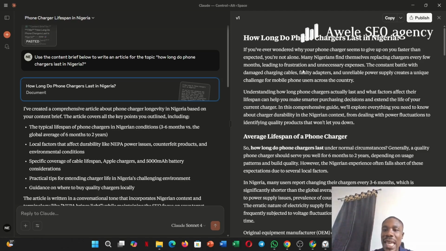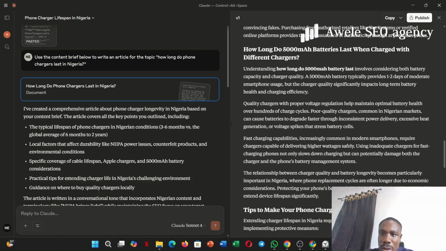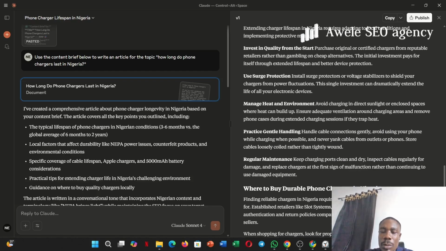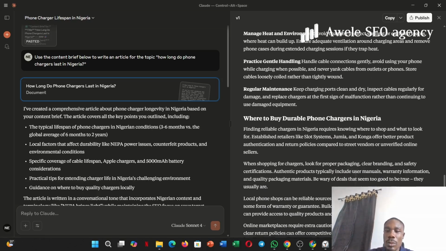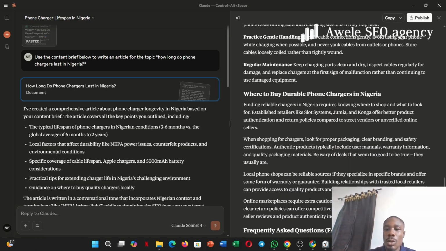So include our keywords, include our personal experiences. For example, there's a section here where it talks about how long phone chargers last. Now, include your expertise here. Do you have special expertise in making phone chargers last? You write it here. Now, where to buy durable chargers. This section is where you include your own product.